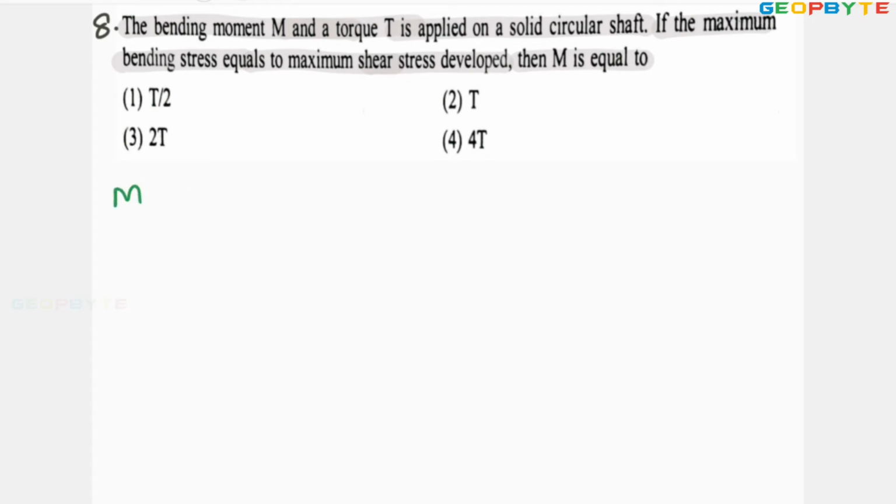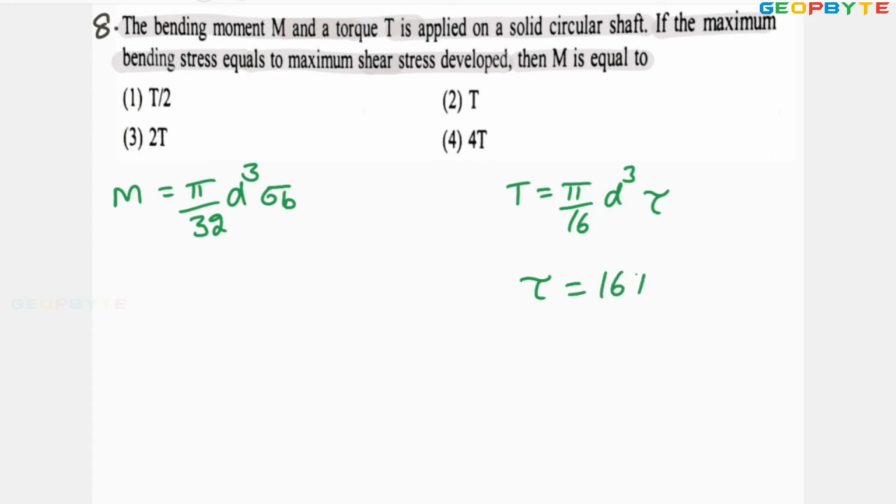The bending moment M equal to pi by 32 into d cube into sigma b, bending stress, whereas torque equal to pi by 16 into d cube into shear stress tau. From this shear stress tau equal to 16T by pi d cube, whereas bending stress sigma b equal to 32M by pi d cube.